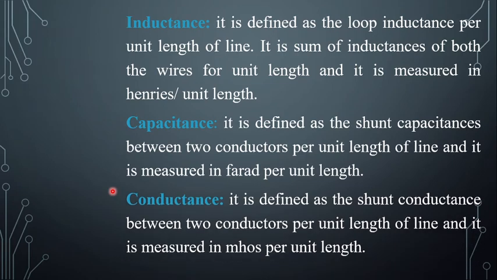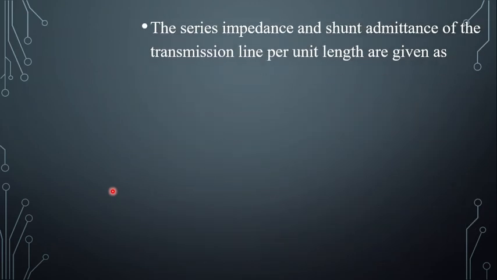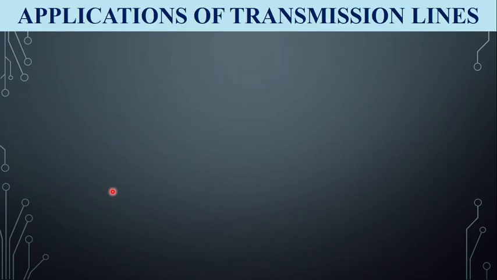And the fourth one is conductance. Conductance is defined as the shunt conductance between two parallel conductors per unit length of the transmission line, and it is measured in mhos per unit length. The series impedance Z is equal to R plus j omega L, and Y is equal to G plus j omega C is the shunt admittance of a transmission line.